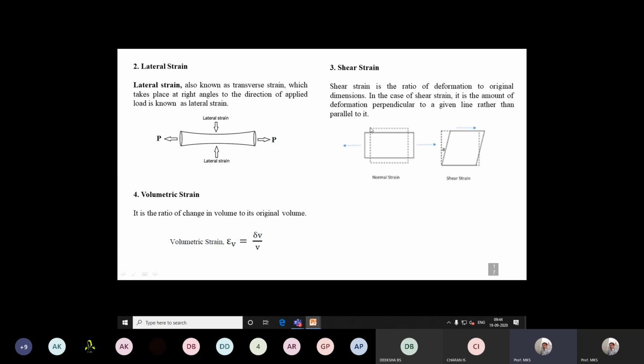So next one is shear strain. Just imagine we have a block that is placed here and is applied with a tensile force. After application of the force, deformation takes place in a direction perpendicular to this axis. You can see there is a bend of the member from its initial position.